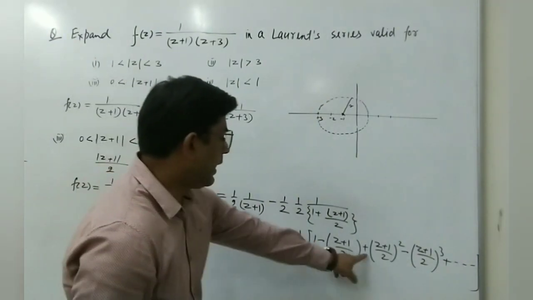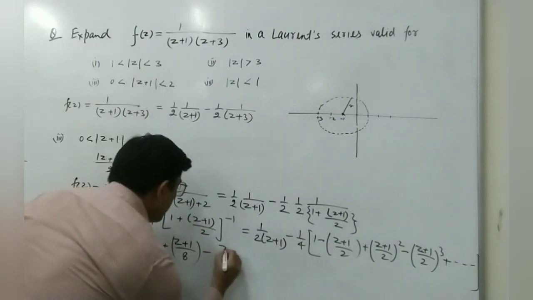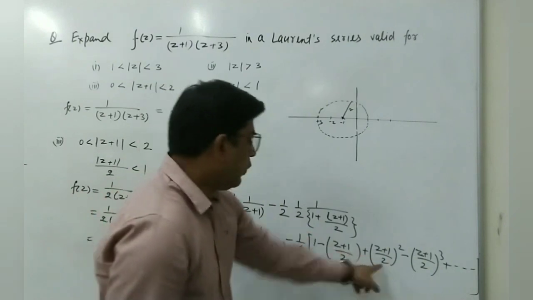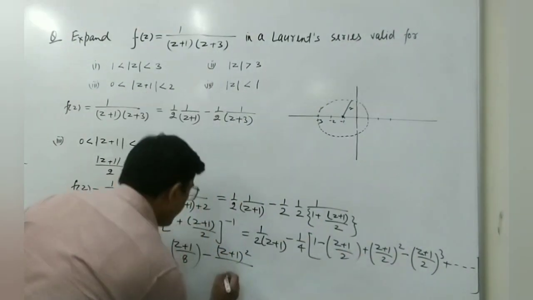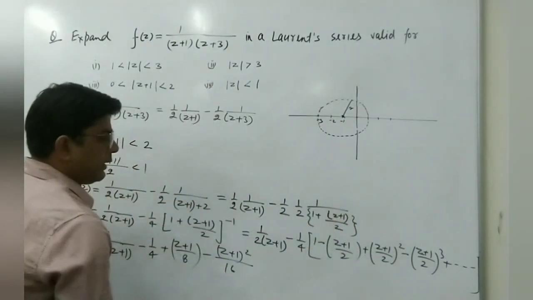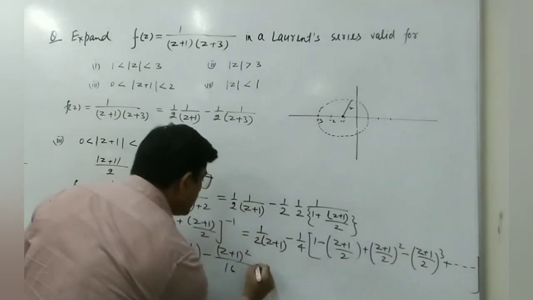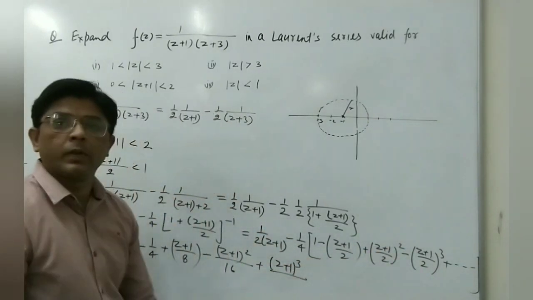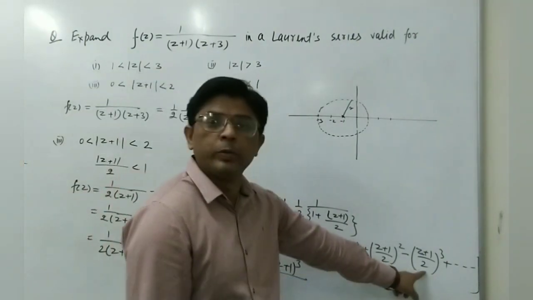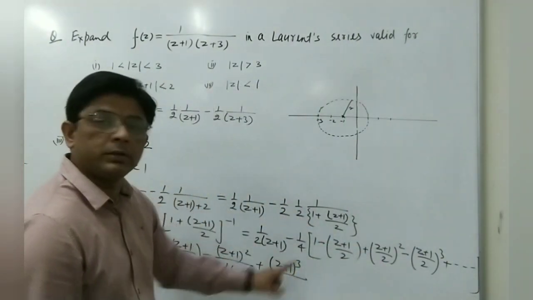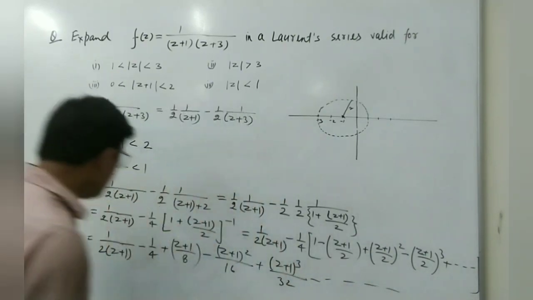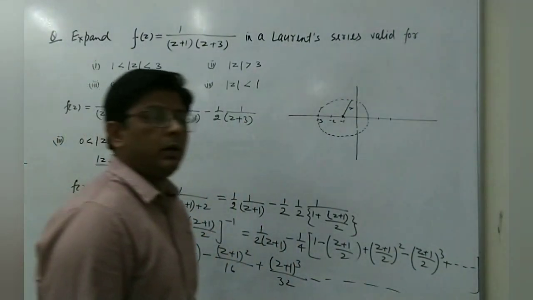Then this will be minus (z plus 1) square upon 4 into 4, 16. And then we can write the next term: the minus will be plus (z plus 1) cube upon 2 cube, 8, and 8 into 4, and so on. So this will be the final Laurent series.